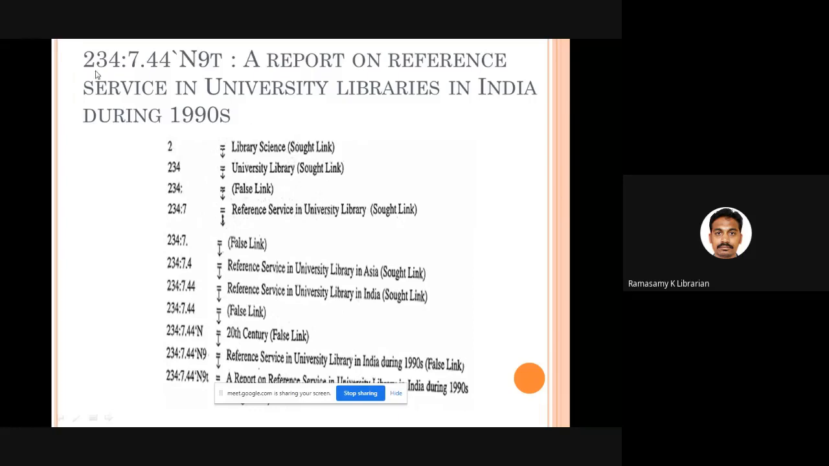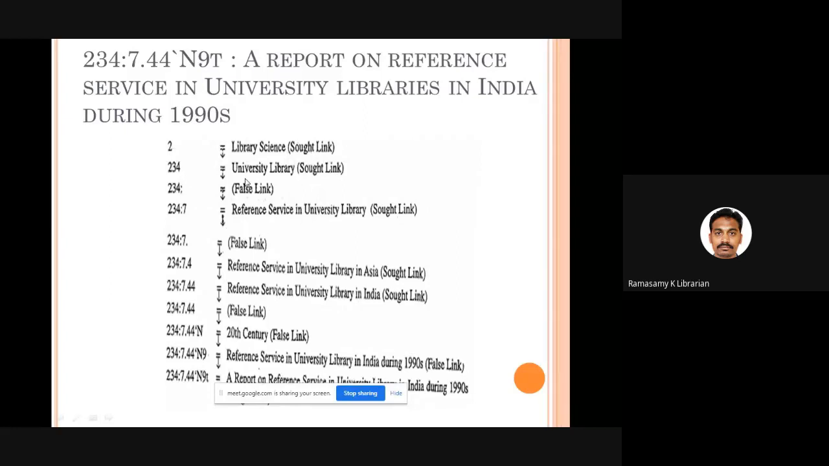First digit becomes the first link, 2. Second digit, 2, 3, 4 is the second link, 2, 3, 4 colon the third link, 2, 3, 4 colon 7 the fourth link. This way all the links are formed. Then you have to write against each number whether it is a sort link or unsort link or missing link or false link. Okay, 2 is a sort link because students may come to the library and ask, sir, I want some books on library science. It is a sort link.